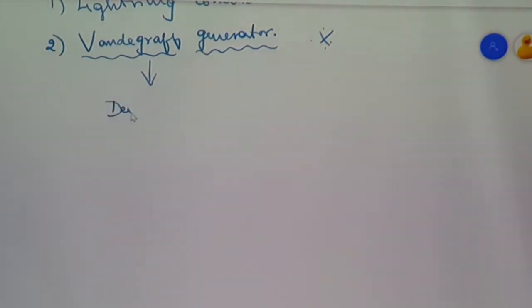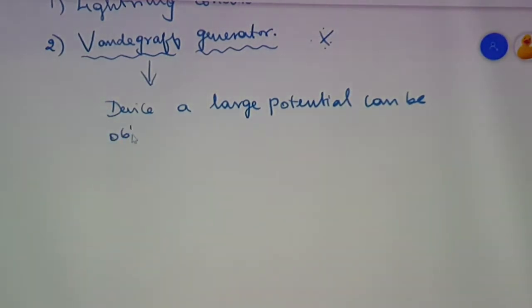It is a device with the help of which a very large potential or voltage can be obtained, in the order of 10 to the power of 7 volt. More than 10 million volts of potential difference can be developed with the help of this generator.